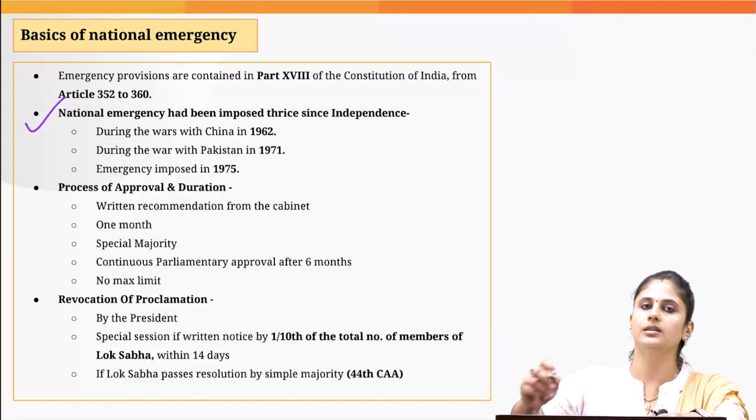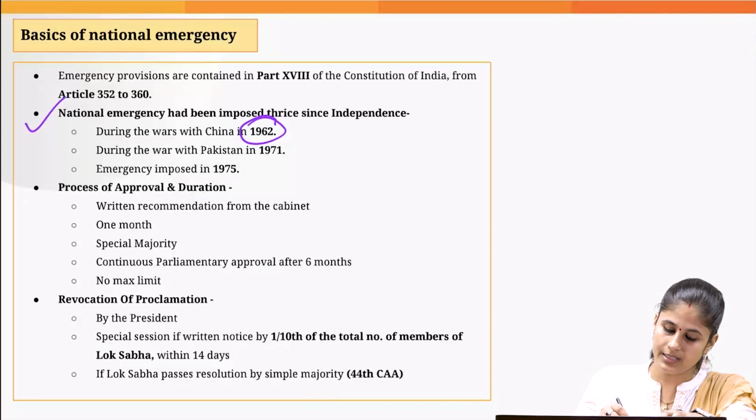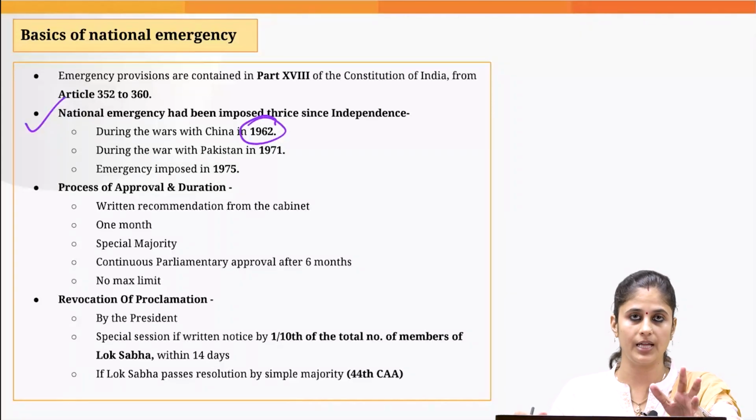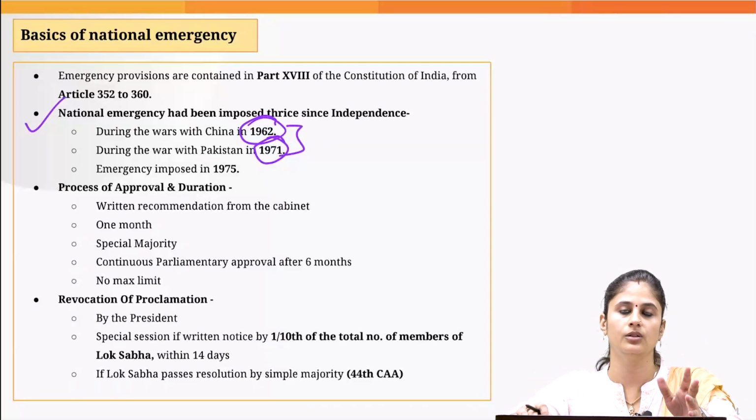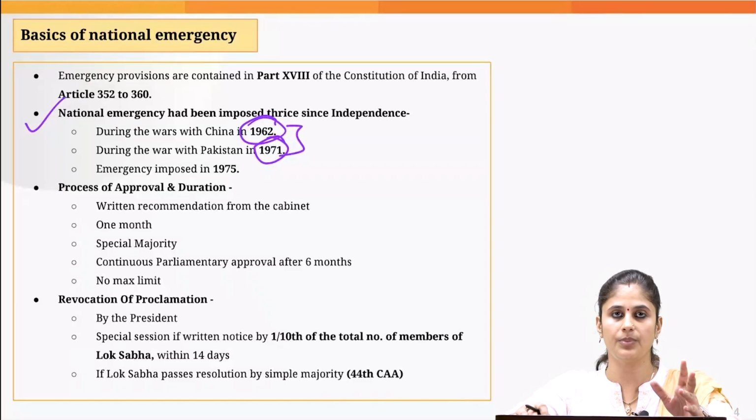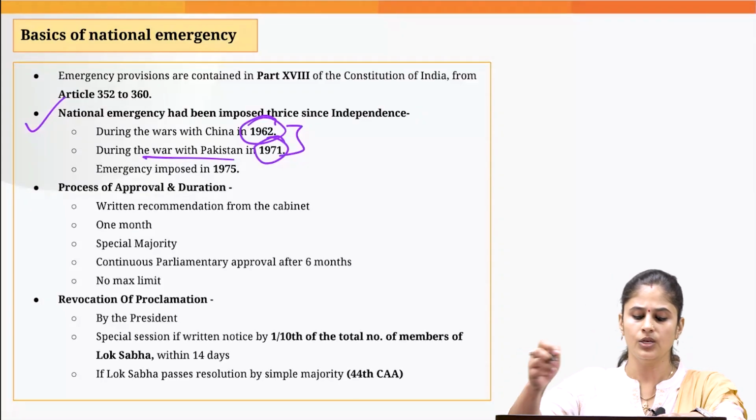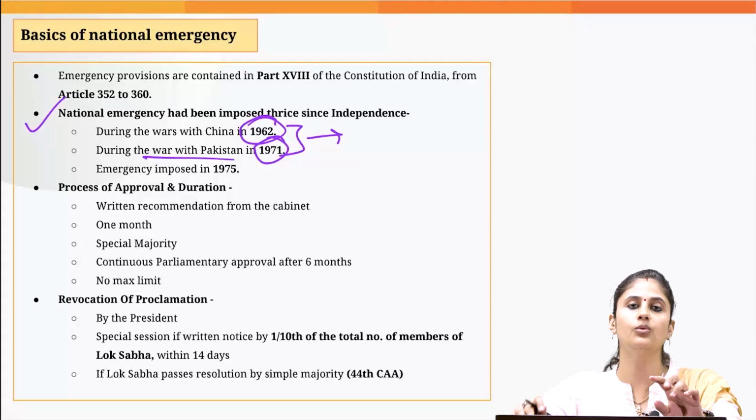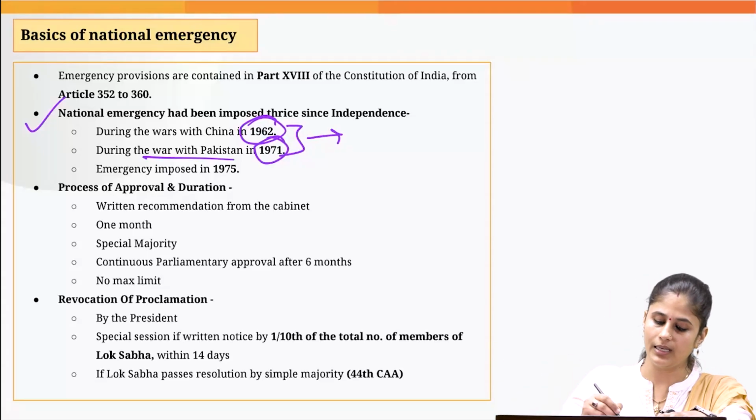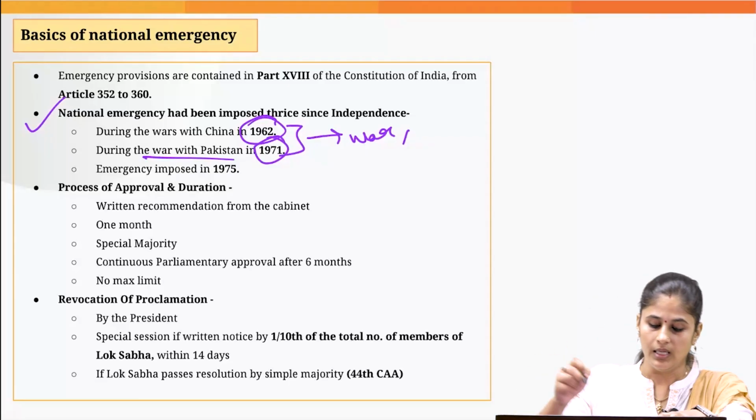Since independence, national emergency has been proclaimed thrice. In 1962, when we were engaged in the India-China war, and in 1971, when we were engaged in the liberation of Bangladesh from Pakistan, so at that time we were engaged in a war with Pakistan. When national emergency was proclaimed in these two instances, it was done on external grounds, that is, on the grounds of war or external aggression.